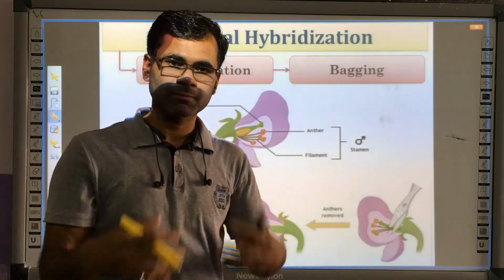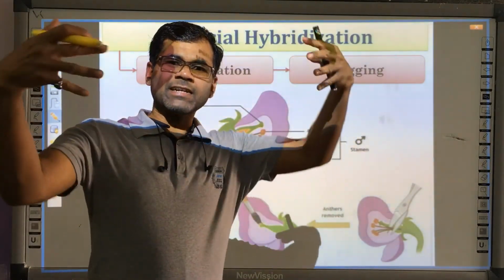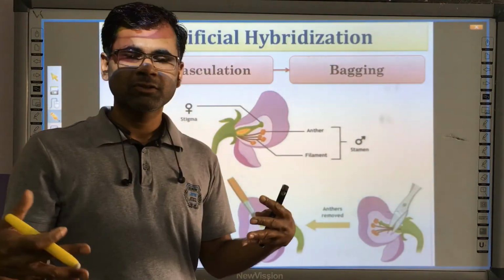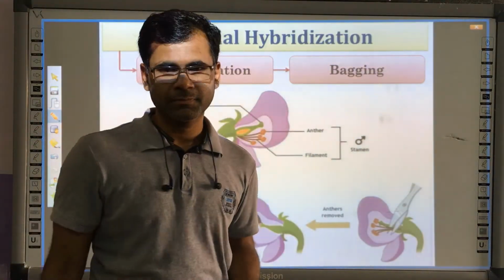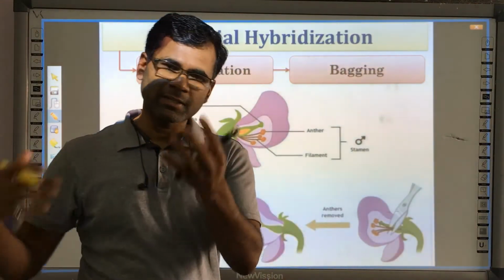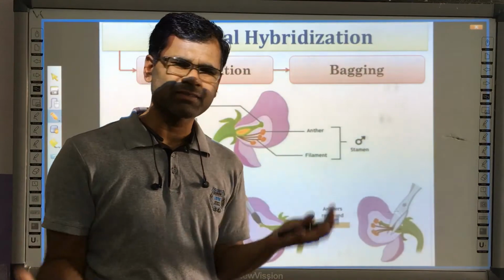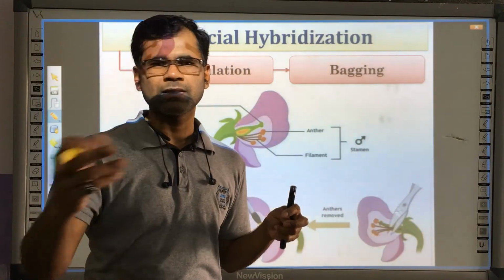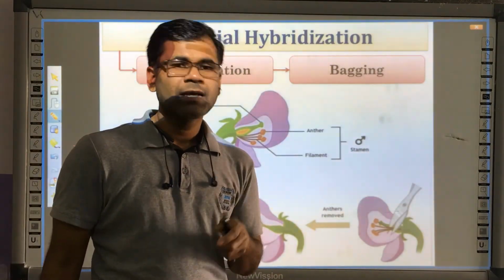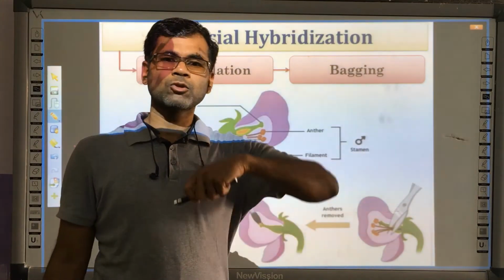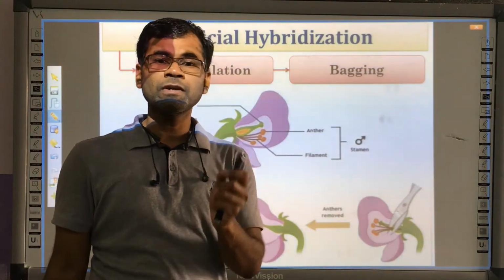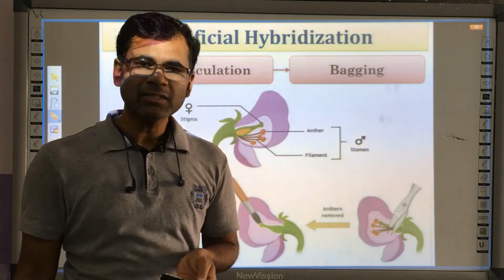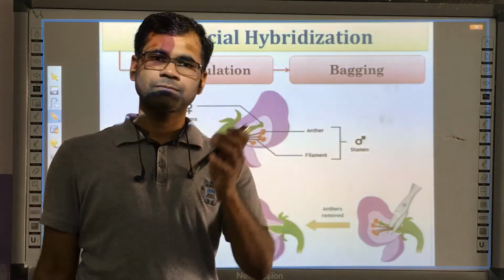Hybridization means mixing. Whenever it is natural mixing, which most of us know as pollination, there is no human interference. It is either by nature, by insects or by air, by biotic or abiotic agents, which perform the transfer of pollen grains. The pollen grain extends into the pollen tube, and then fertilization takes place. But if the same thing is done through human interference for a particular purpose, for lab experiments, it is termed artificial hybridization.